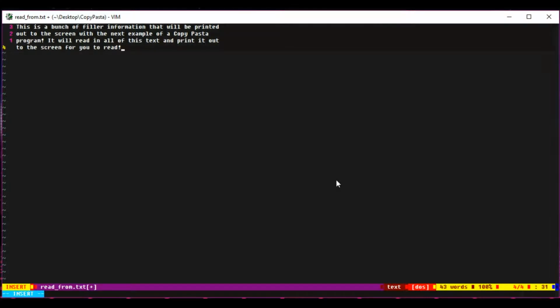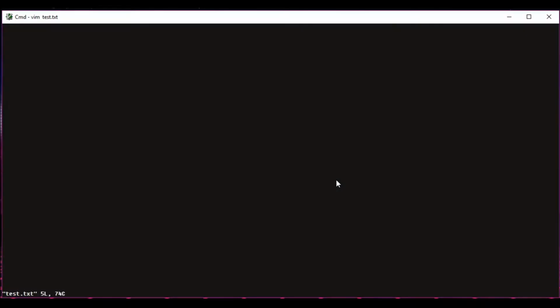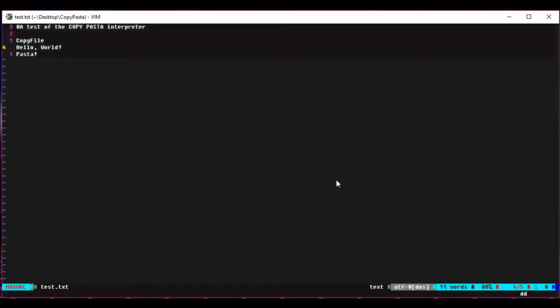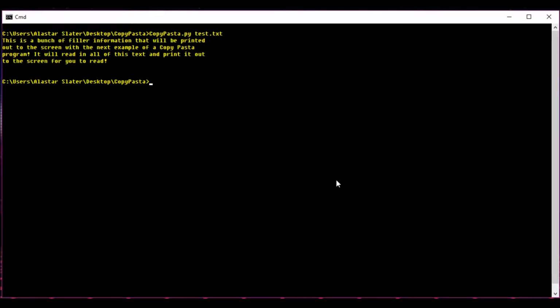Now what I do is edit the main program test.txt, and instead of copying the whole program, we say we're going to read the contents of the file read from.txt. So when we run this, you see it prints out all the text in that file, which means the language is complete. So my interpreter is fully done, and that's the whole thing.